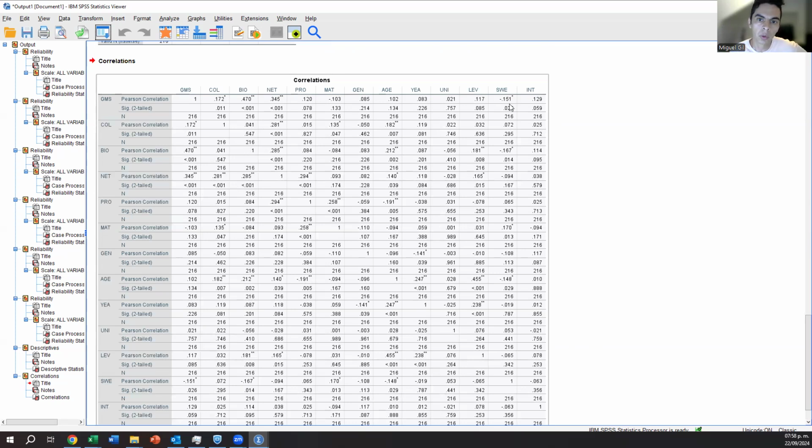And the next thing to do is to analyze this sign, if it is negative or if it is positive. If it is negative, it seems that the relationship is negative. So the relationship between being Swedish and the global mindset is negative. And that's all we know, only the relationship.